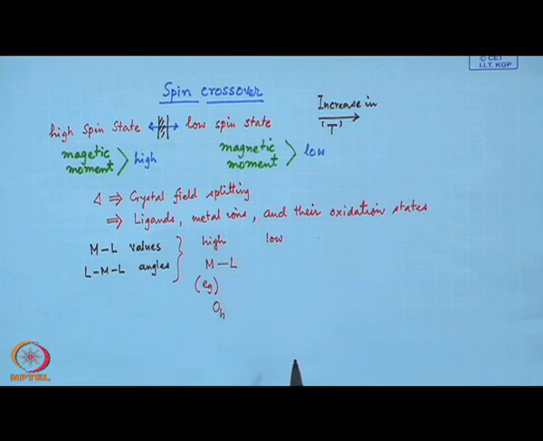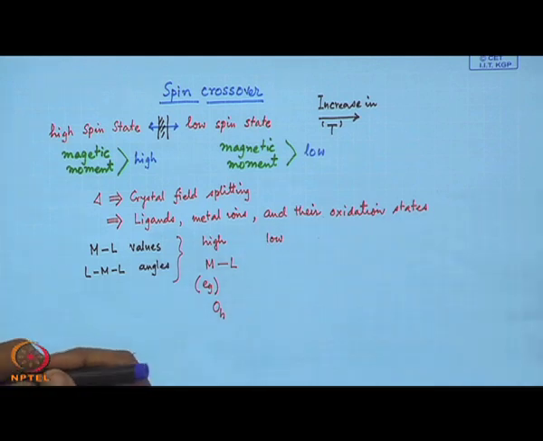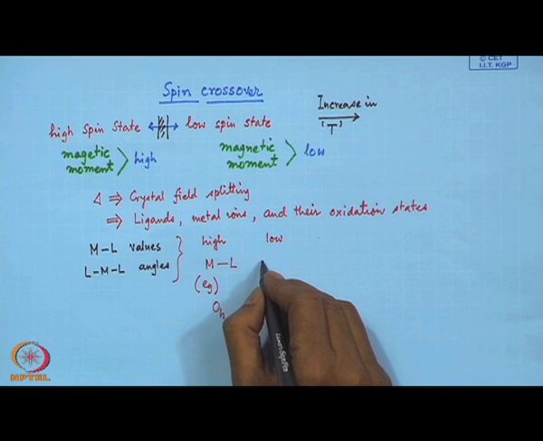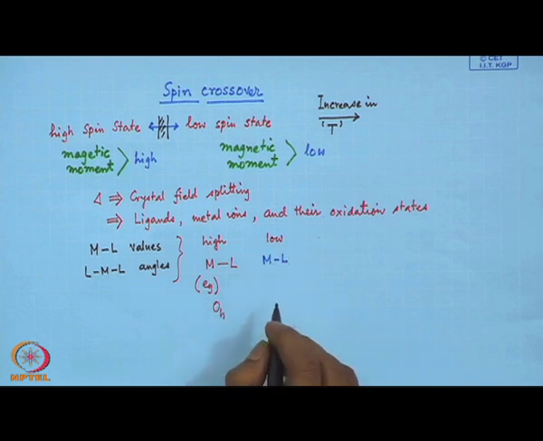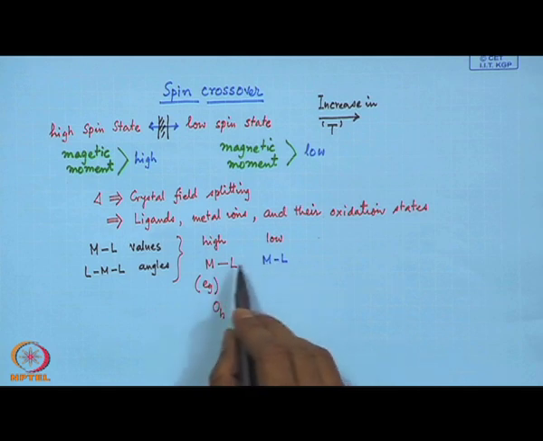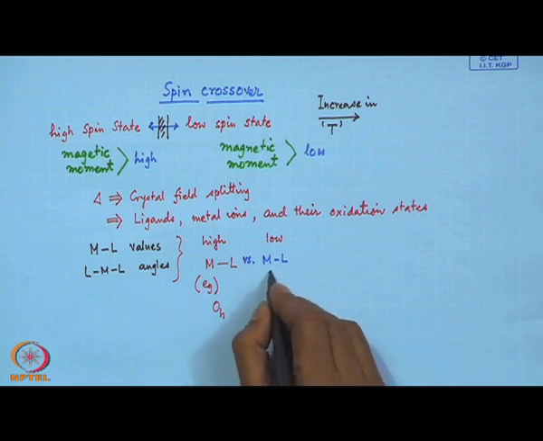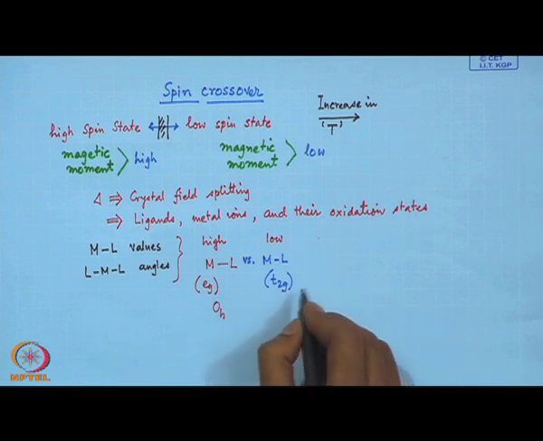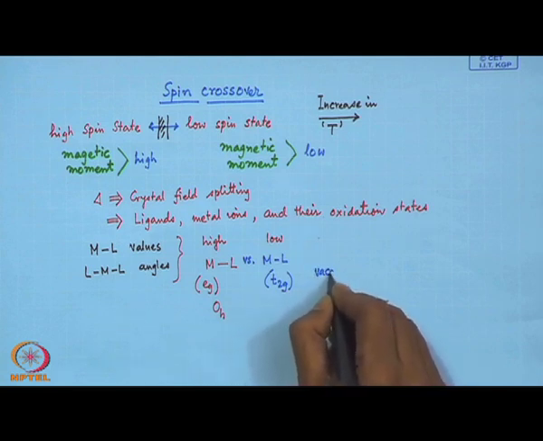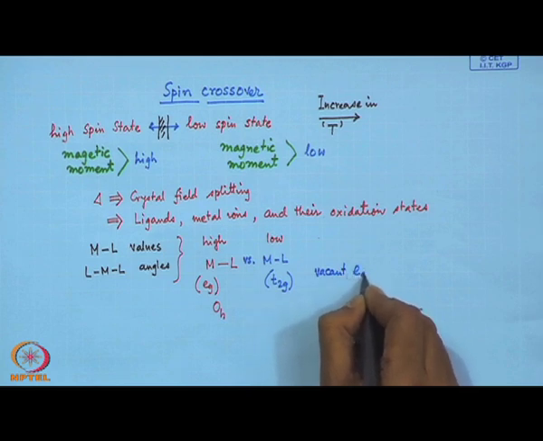So, in octahedral symmetry this ML distance should be high. Similarly, when the ML bond distance is low, we have electrons only in the t2g level and a vacant eg level.